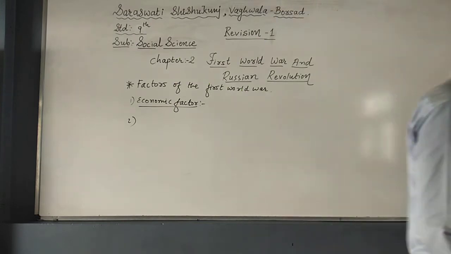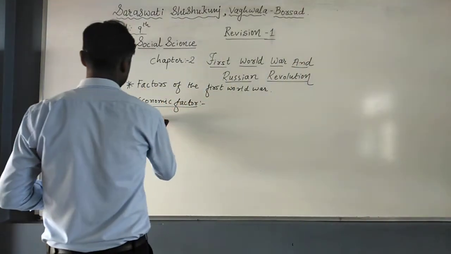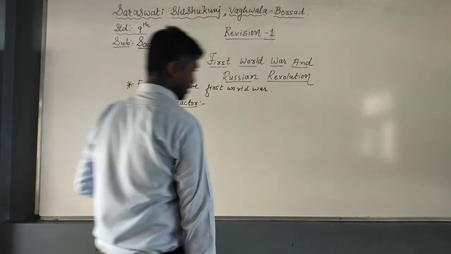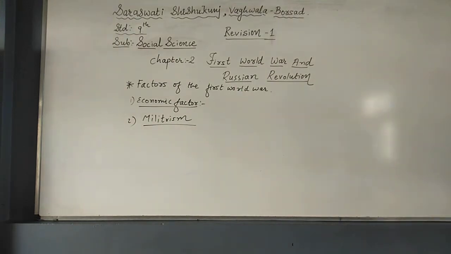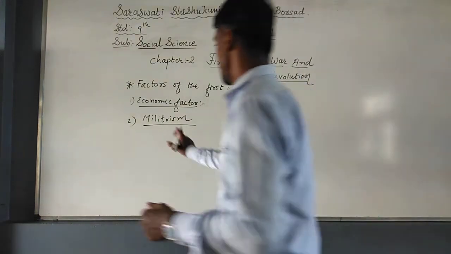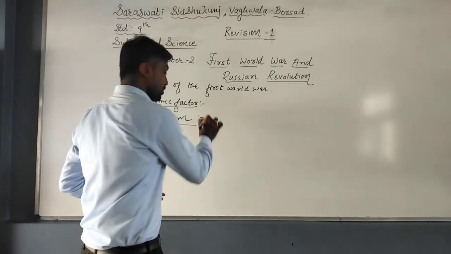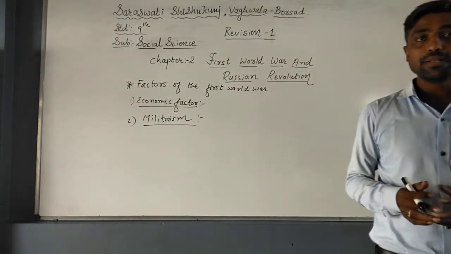Now the second factor is militarism. You can say military, or you can say power only. At that time some of the countries were trying to make military training compulsory in their countries.